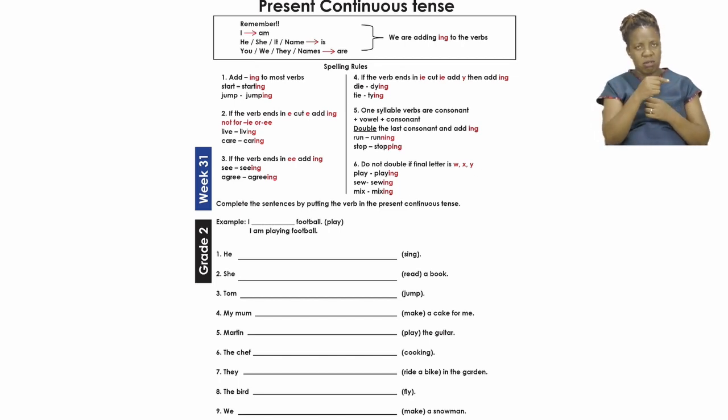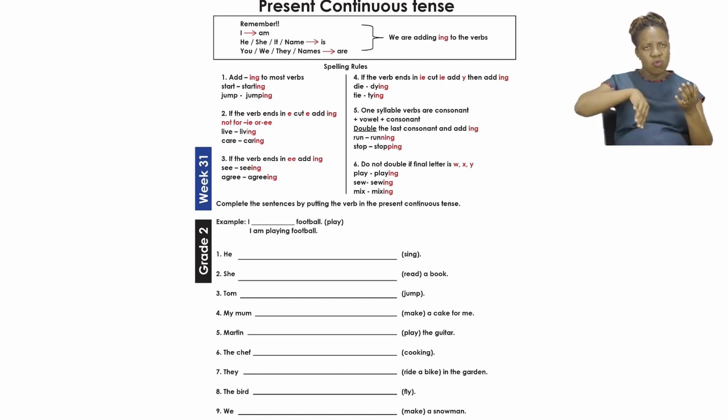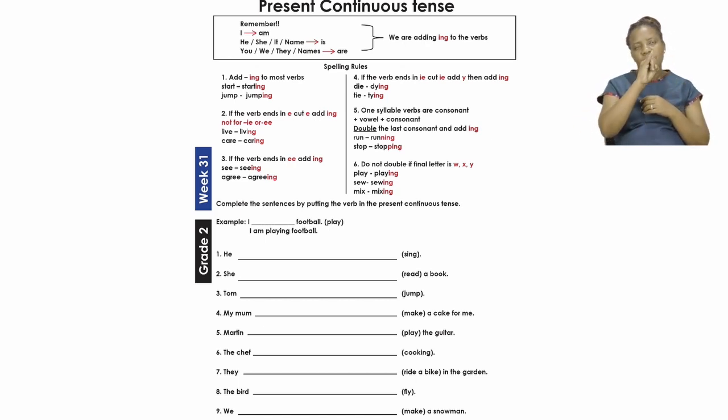But if our verb ends with an E, we cut the E off and we add ing, like the word live, living. We remove the E and add ing. Care, caring. Remove the E and add ing. Then, rule number 3. If the verb ends with double E, all we do is just add our ing, which is different from rule number 2. Rule number 2 has one E, but this one has 2. So we keep both of them.